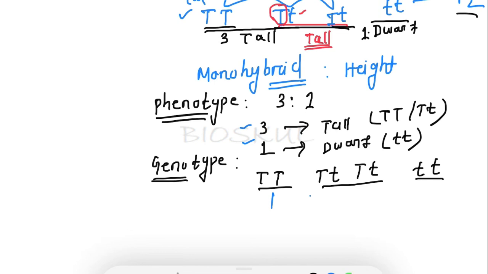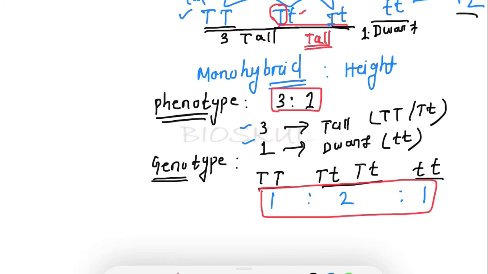So what is this ratio? It is 1 is to 2 is to 1. So in a monohybrid cross, the phenotypic ratio is 3 is to 1, whereas its genotypic ratio is 1 is to 2 is to 1. So this is all about the law of dominance, but the law of dominance is not always true.